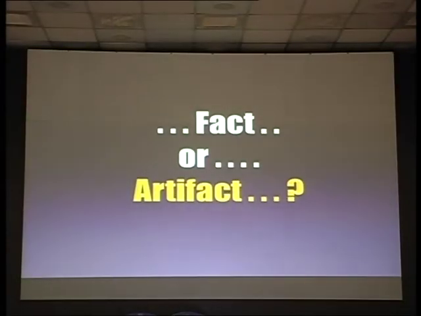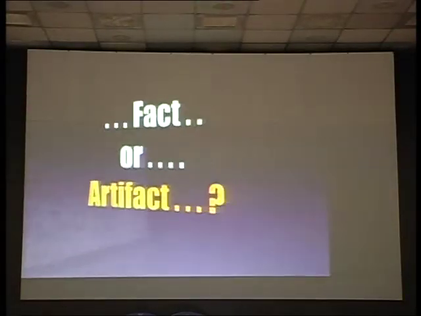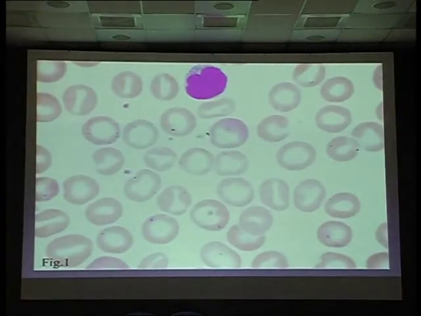These are giant platelets. Now, are these facts or artifacts? They are mainly artifacts, which are staining precipitates. They may look like platelets, but they will be sitting over the RBCs. Real platelets will be outside the RBCs. Sometimes they may be mistaken for malarial parasites. So these are all staining precipitates.